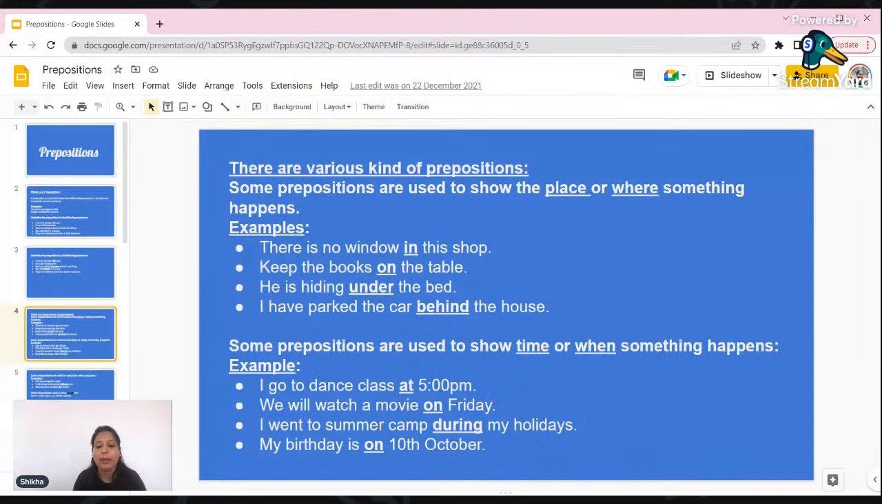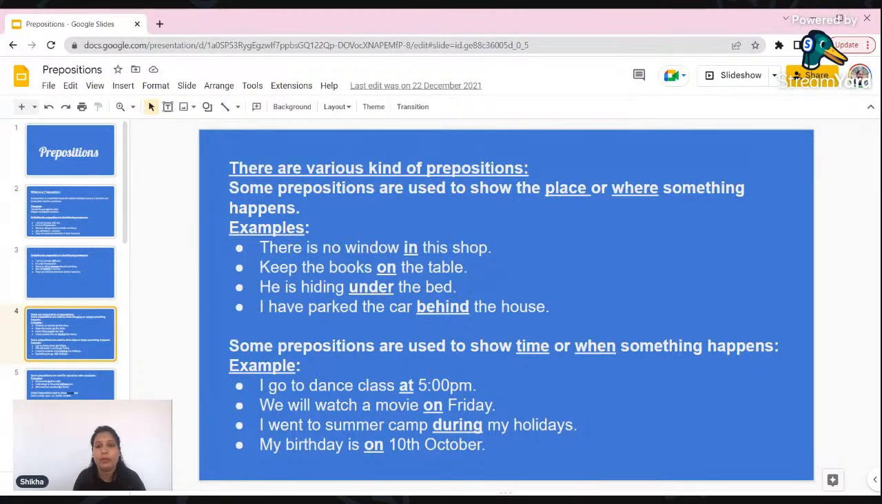Then, I went to summer camp during my holidays. When you are not showing any specific time or any specific day, but you are showing a duration of time. When I say duration, it doesn't mean that I'm talking about only one single day. It could be 2 days, 3 days, a whole week or a whole month. In that case, we will use during. I went to summer camp during my holidays. It is not only about days, but also about time. I checked all my answer sheets during lunch time.